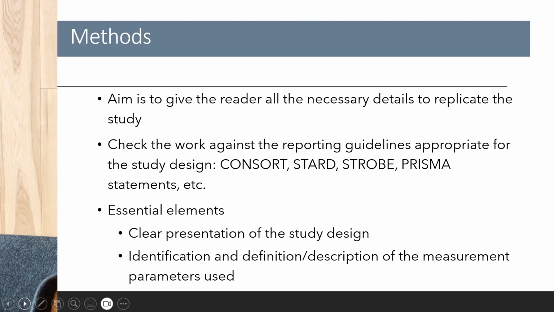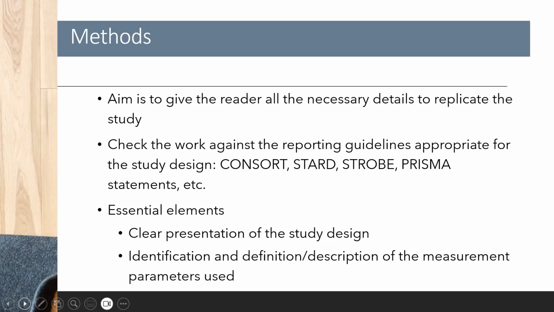For example, if you're doing a randomized controlled trial, you use the CONSORT statement. If diagnostic or diagnosis, you use STARD. STROBE is for observational studies, and PRISMA is for systematic reviews and meta-analysis.